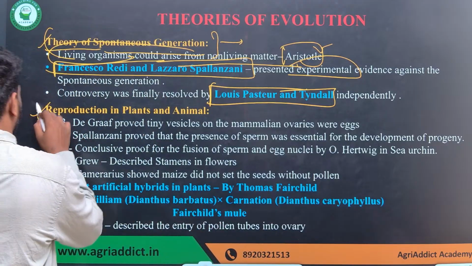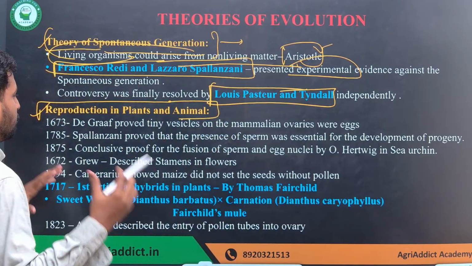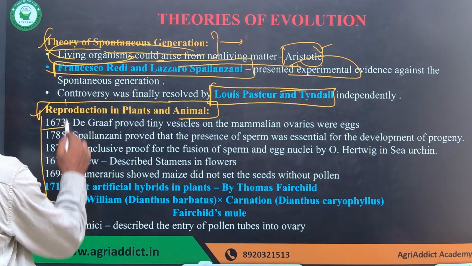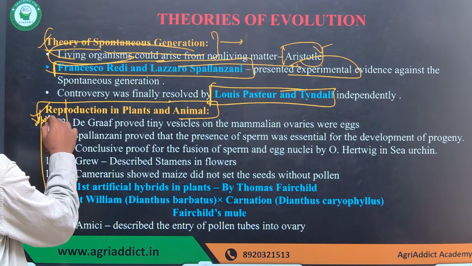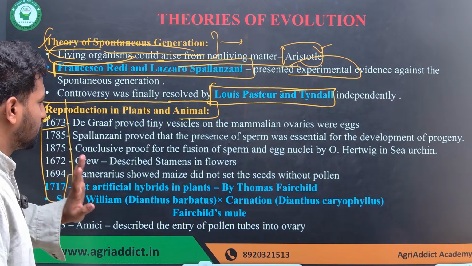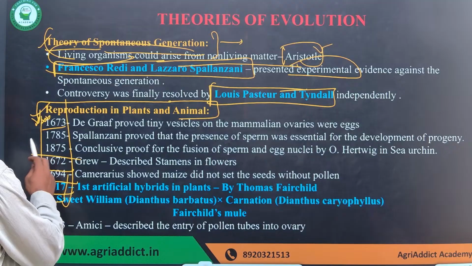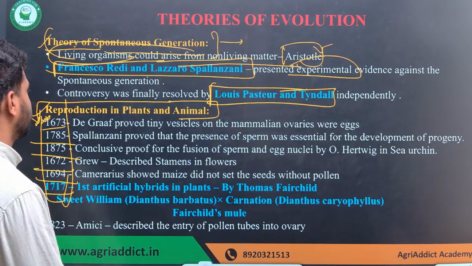Next, with respect to reproduction in plants and animals, there are very important events. You do not have to remember all the years, but if they ask, there are possibilities. I can't say there is zero possibility, but there is less, though the events are very important.